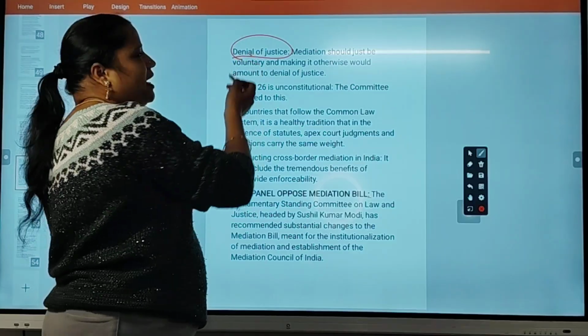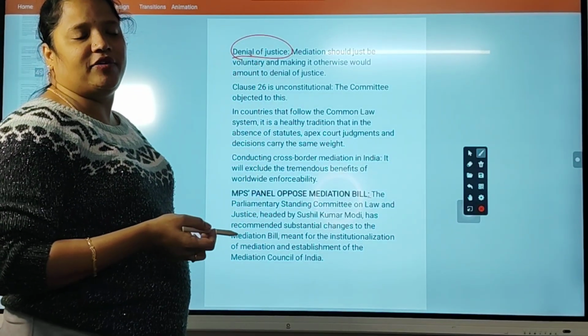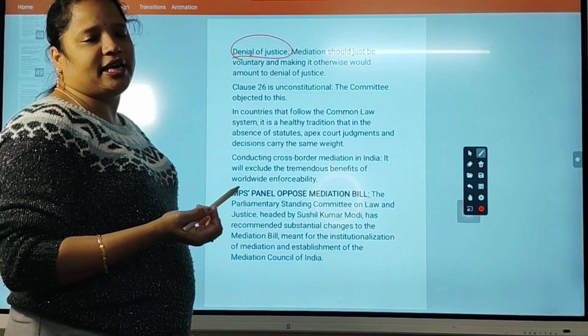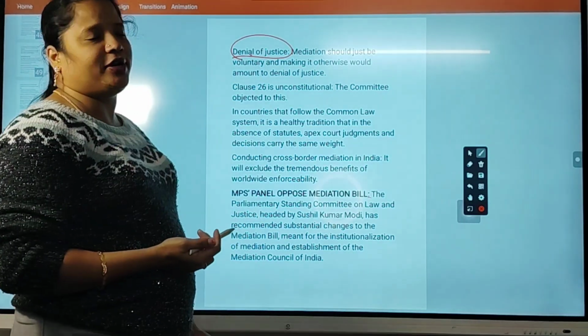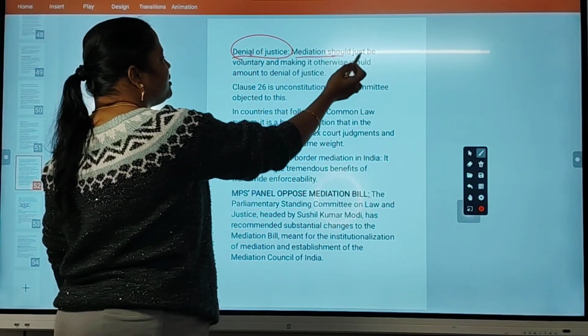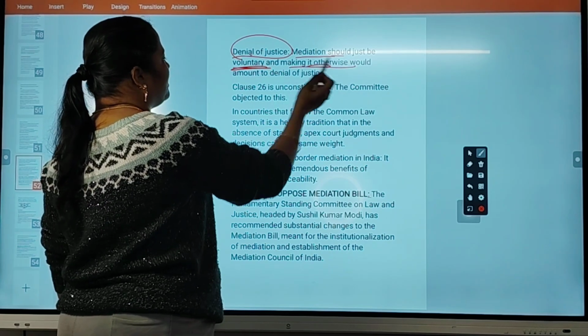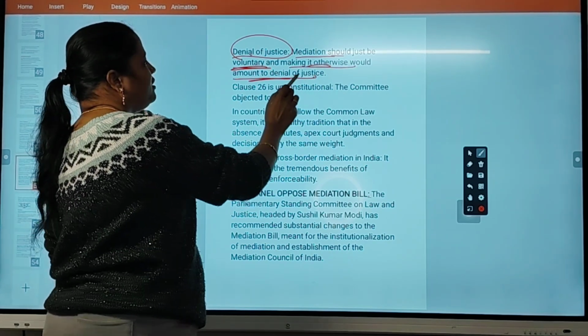Denial of justice. A mediation council can also have corrupt officials. In that case, one party may not get the justice he wants. That is the thing that will be affected here. Okay, mediation should be voluntary, and making it otherwise would amount to denial of justice.